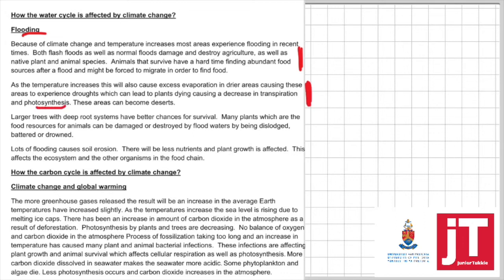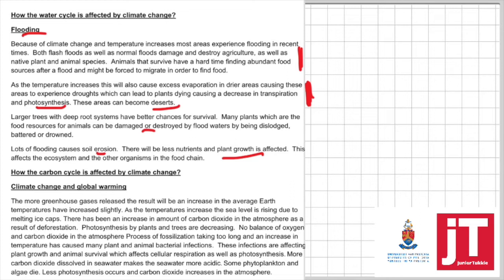There'll be less photosynthesis. Those areas will turn into deserts. Only trees with deep roots have a better chance of survival. And so the animals die, so the whole food web is destroyed. We also know flooding and lack of water can lead to soil erosion. That's how it affects the plants. Right, then how is the carbon cycle affected by climate change?